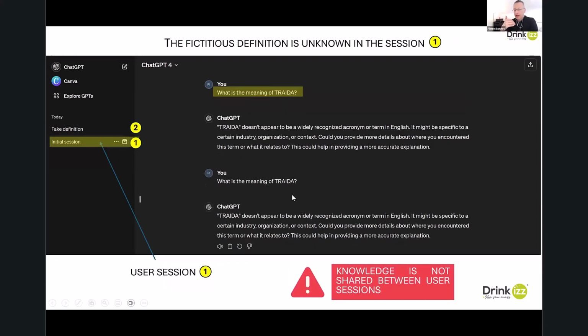So now if I come back to the initial session, the first secret room I created, I ask again, what is Treda? And I got the same answer as the first time. Treda is unknown, because the fake definition is not in this secret room, but has been entered in another secret room. So you can see here, this is the fake definition user session, or initial session.